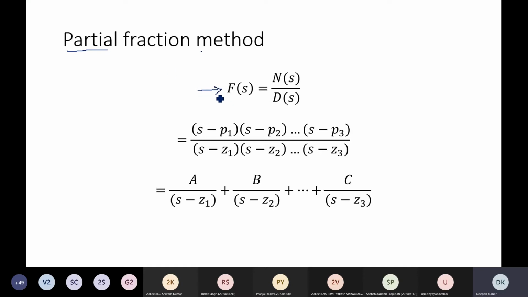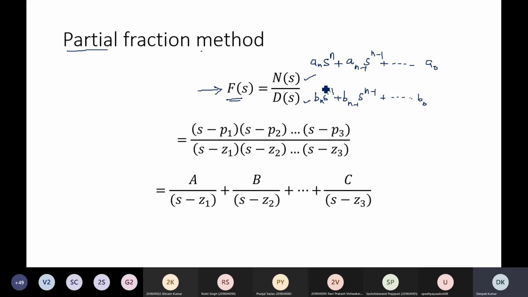Suppose F of s is the Laplace transform of any function f of t, and it is defined as a numerator polynomial divided by a denominator polynomial. Suppose the numerator is a_n s to the power n plus a_(n minus 1) s to the power n minus 1 and so on up to a_0, and the denominator polynomial is defined as b_n s to the power n plus b_(n minus 1) s to the power n minus 1 and so on up to b_0.